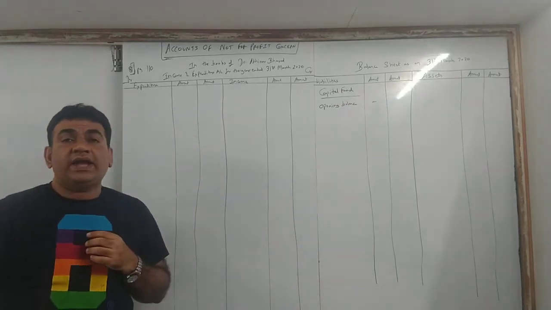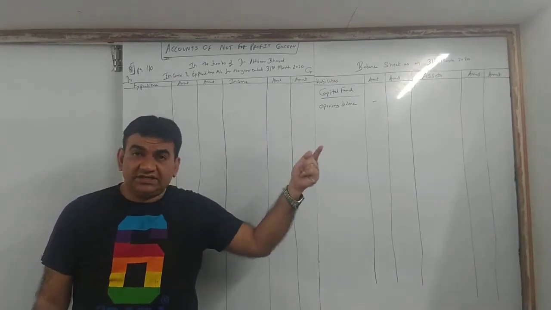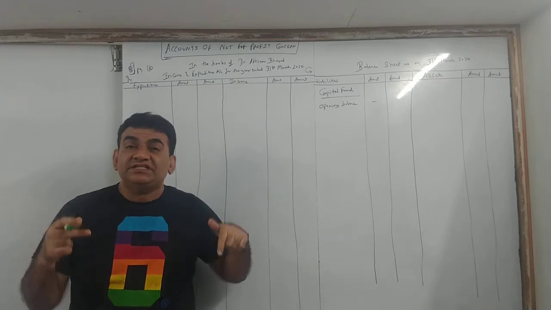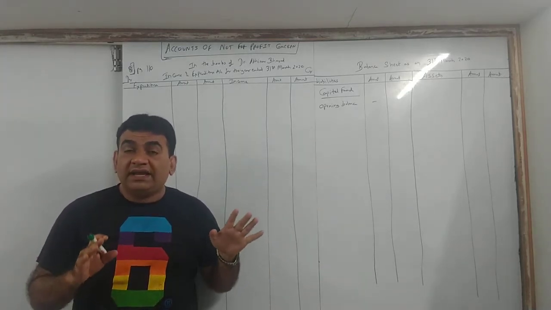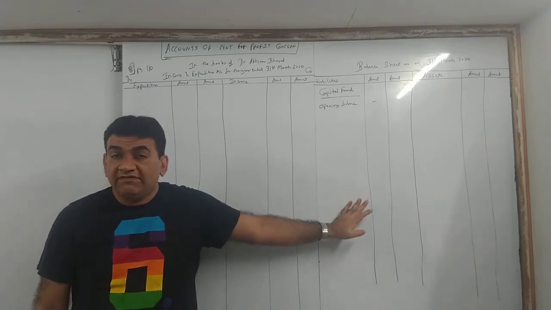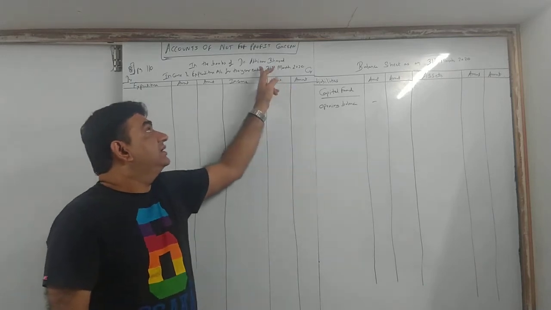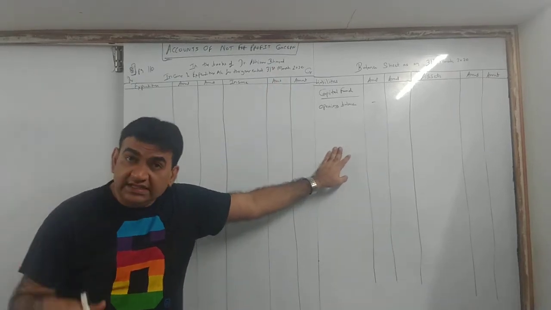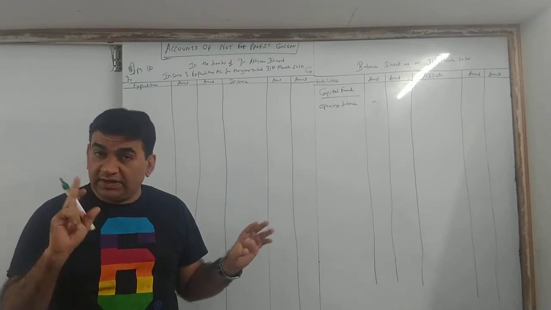Nil. Why nil? Because opening balance comes from the last year, and this fellow is starting the business for the first time, so there cannot be any opening balance. Opening balance will come into picture only when it is an existing business. Dr. Abhinav Bharat has started the business in the current year. Now can I say he's bringing money?